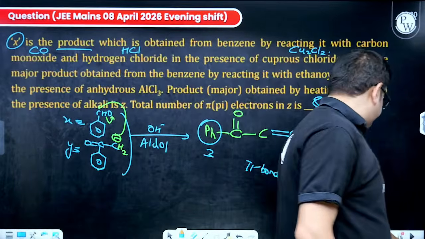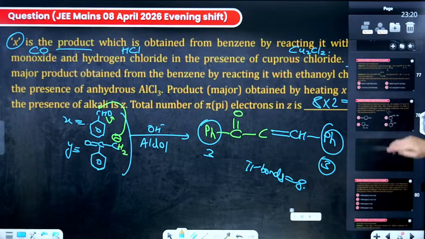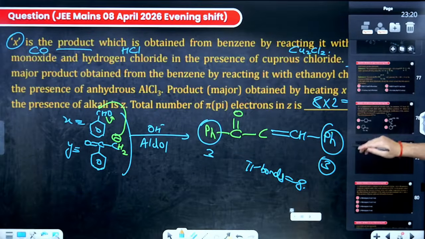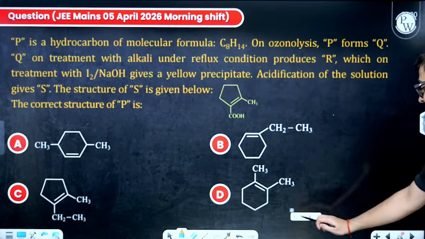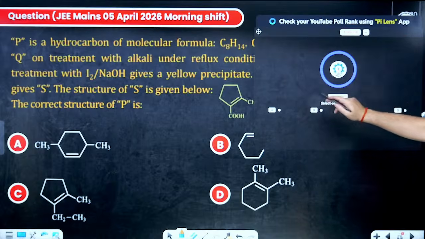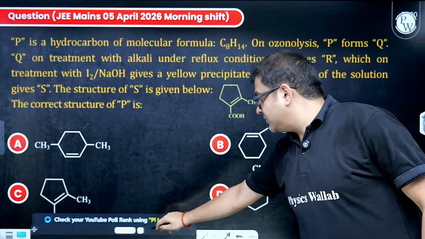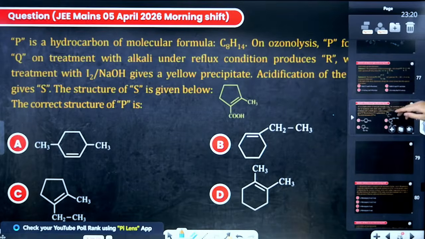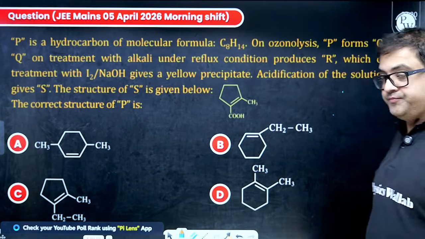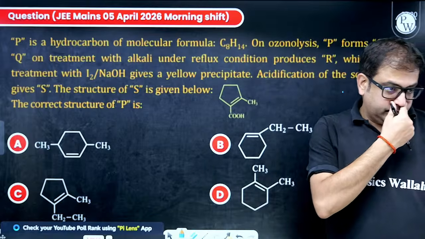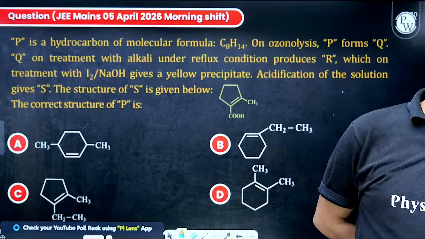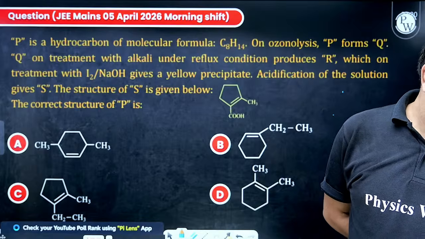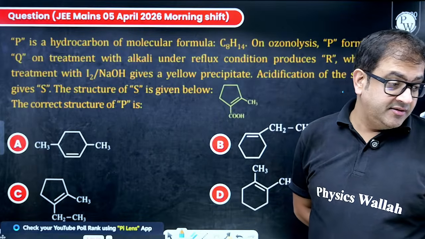Moving to the next one. Quickly attempt this one, beta. Yes, 16. Arpit. Robin Yadav is here.